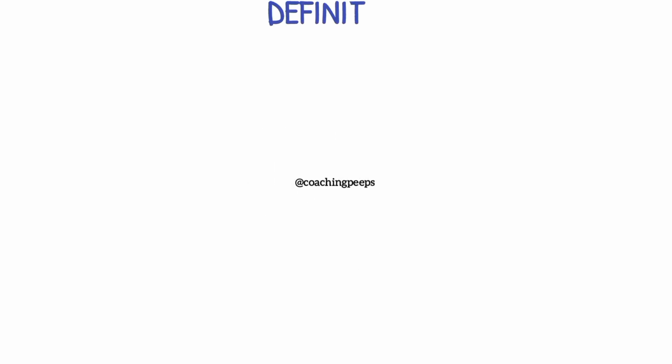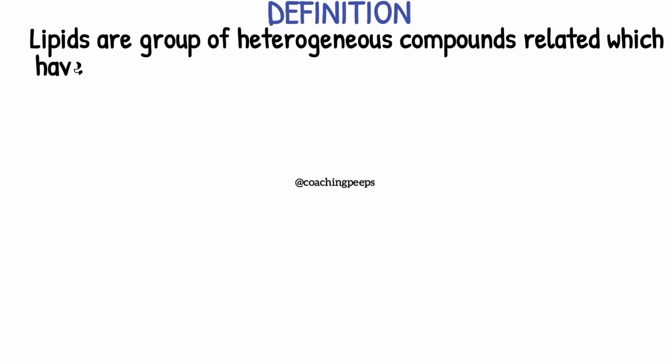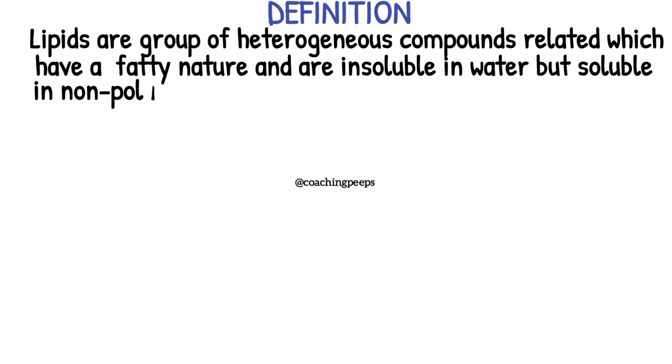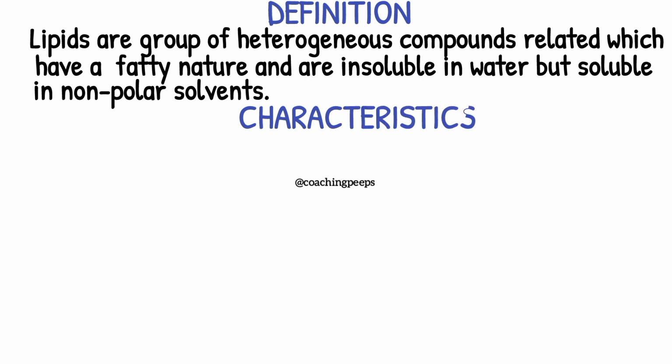Starting with the definition of a lipid. A lipid is a group of heterogeneous compounds which have a fatty nature and are insoluble in water but soluble in non-polar solvents. Let's look at the characteristics of lipids.